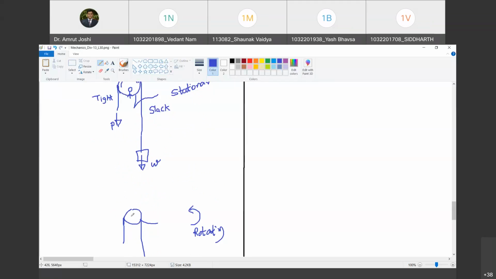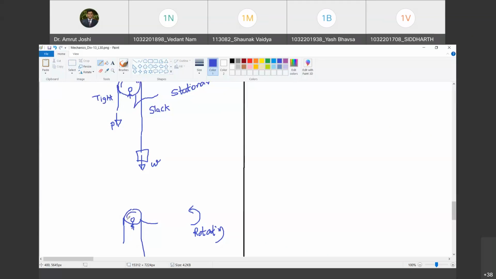Yes, sir. In which direction is it going to offer the frictional reaction? So I will make the observer sit on the pipe. Happy? Yes. As the pipe is rotating in counterclockwise direction, with reference to him, the belt is rotating in clockwise direction. Yes.